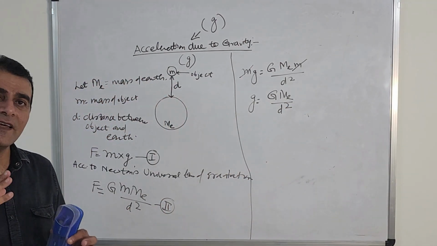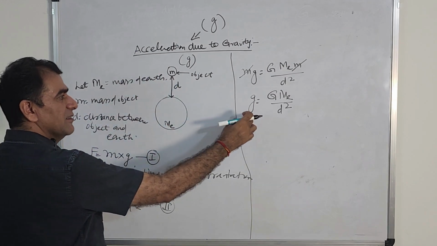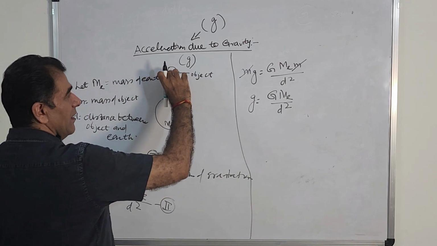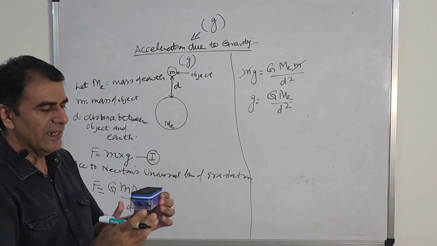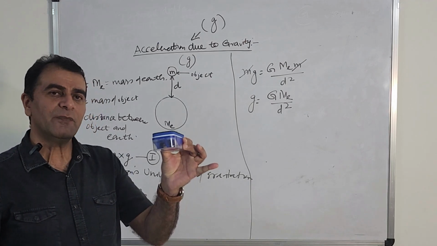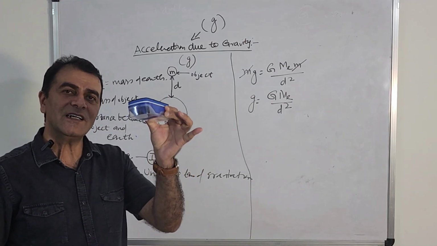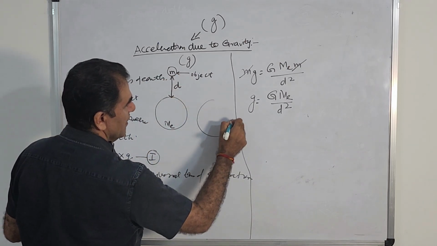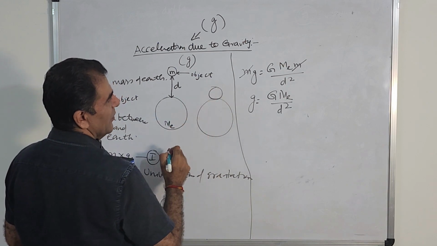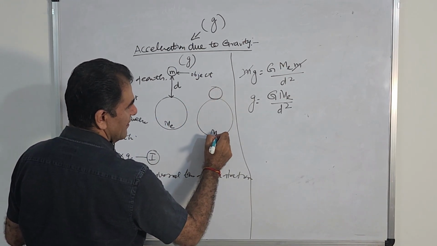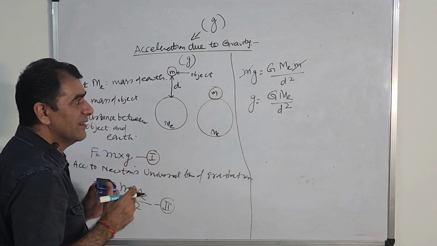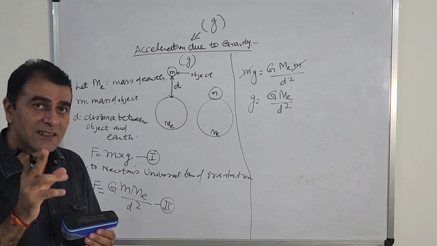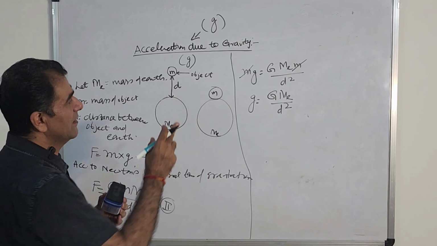Now we take a special case. What special case? We have received the formula of g, but still it is incomplete. Why? We told you that this body is d distance apart from the earth. Let us suppose it is not d distance apart. This body is at this point. Now the picture becomes this one. So this is m, this is M. Can you tell me now what will be the value of d? D is what? Distance between. Somebody will say, sir, d becomes 0.